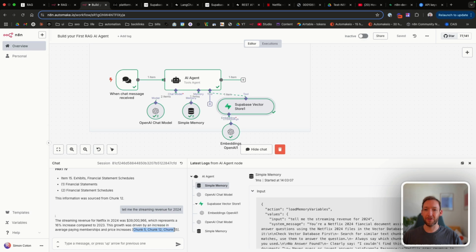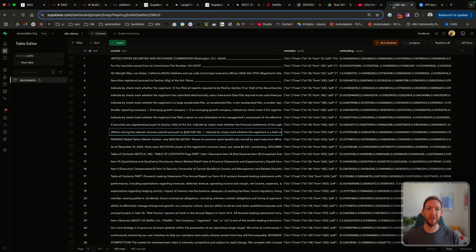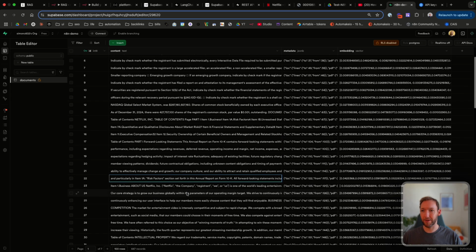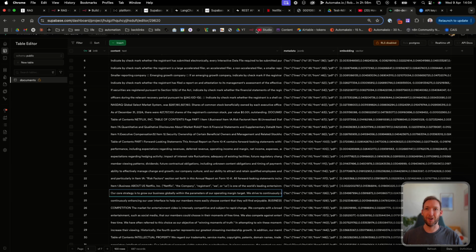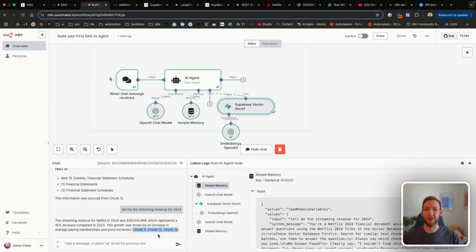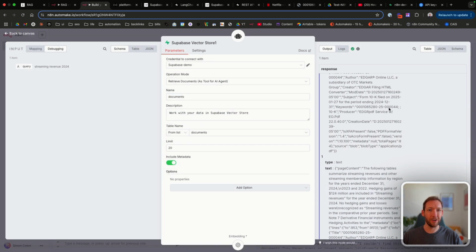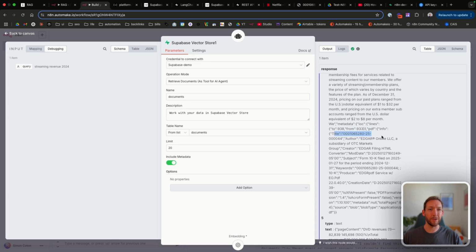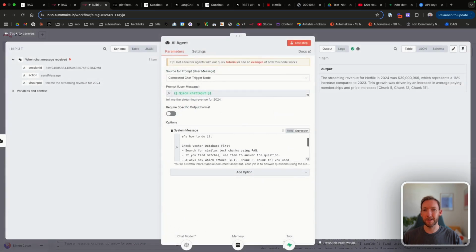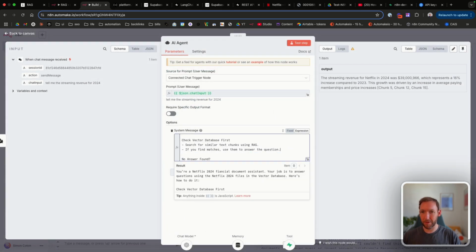I have a feeling these chunks are not correct though, 5, 12, and 15. Chunk 5 is here, nothing to do with it. Again, nothing to do with it there. And again, nothing to do with it there. So it's kind of just making up the chunks, which is fine. We don't need to know the chunks, but let's see in the return if we've got anything to identify the chunks here. And it doesn't seem like we do. So we've got some metadata information around the different lines. So maybe for now, for ease, because we don't need it, let's just remove that from the prompt.